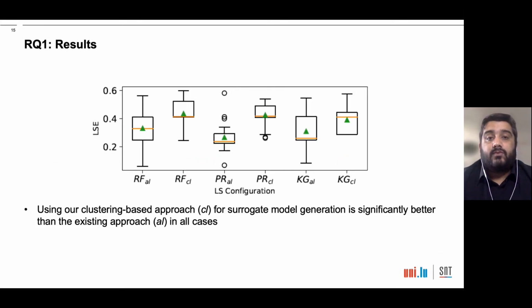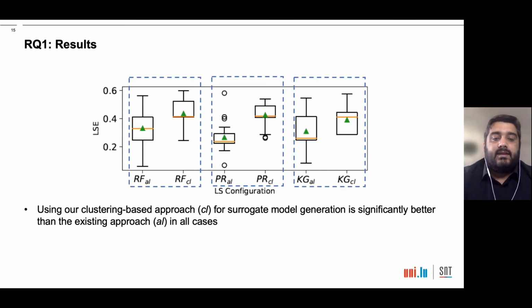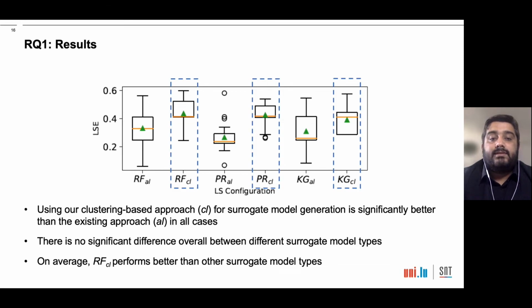This page shows the result for RQ1. Let's first compare against the first dimension, which is the surrogate model generation approaches. We can see that our clustering-based approach for surrogate model generation is statistically significantly better than the existing approach in all the cases. And for the second dimension, which is individual surrogate model types, we can see that there is no statistically significant difference between different surrogate model types. And on average, we can see that RBF with clustering-based approach performs better than other surrogate model types. So we chose RBF with clustering-based approach as the configuration for local search in SAMOTA.